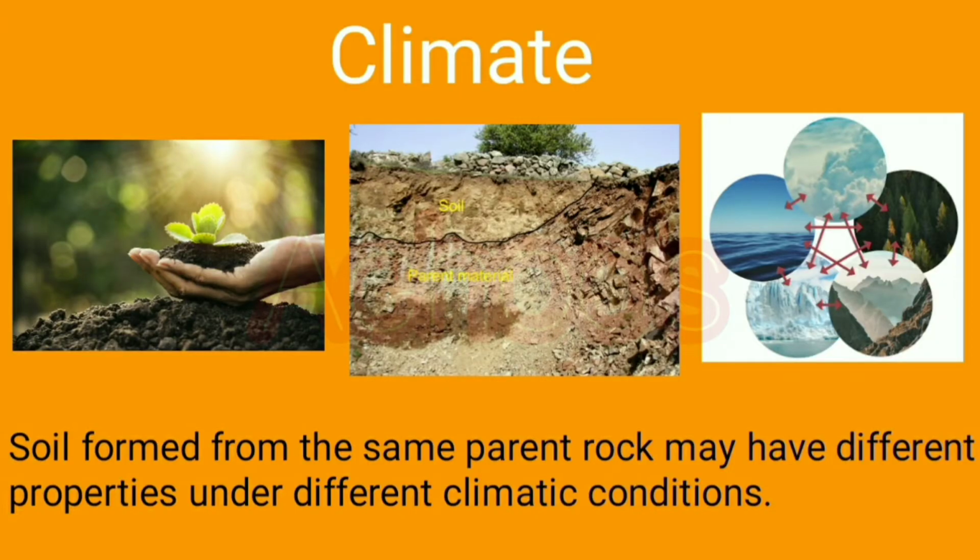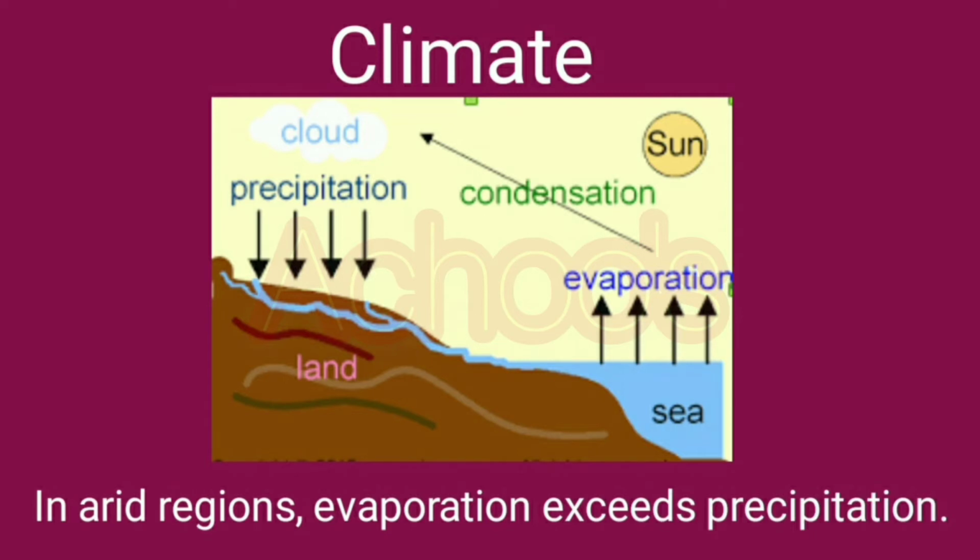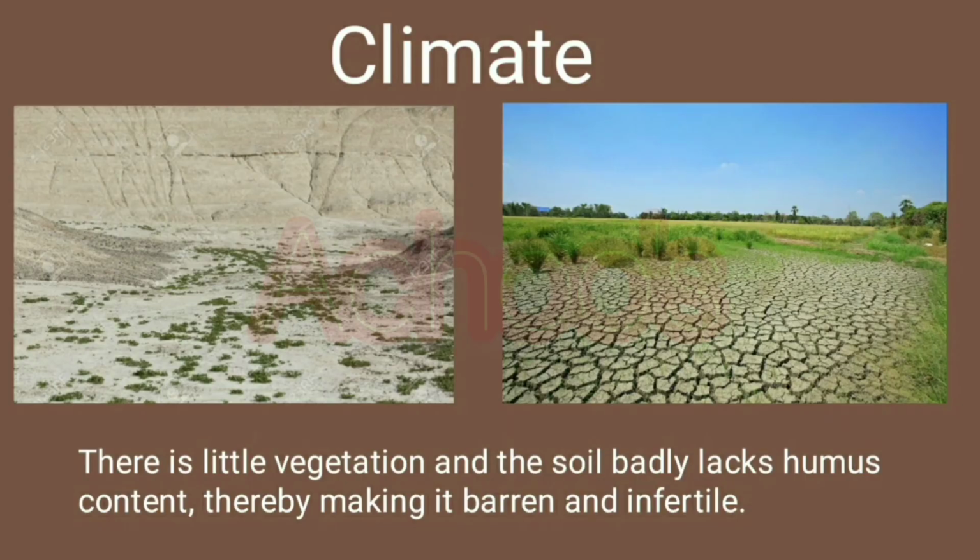And also soil formed from the same parent rock may have different properties under different climatic conditions. Means it may vary, it may change. In arid regions, evaporation exceeds precipitation. There is little vegetation and the soil badly lacks humus content, thereby making it barren and infertile.